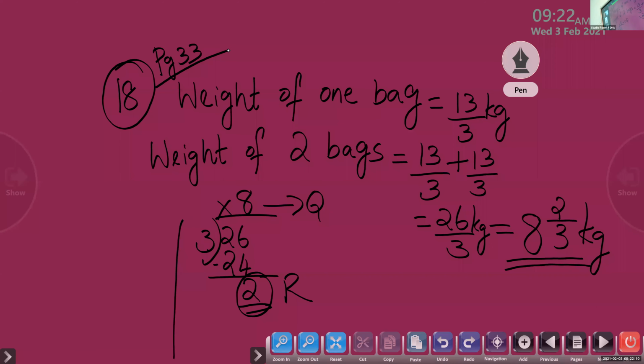How many racks will be filled with books? Give your answer as an improper fraction and as a mixed fraction.